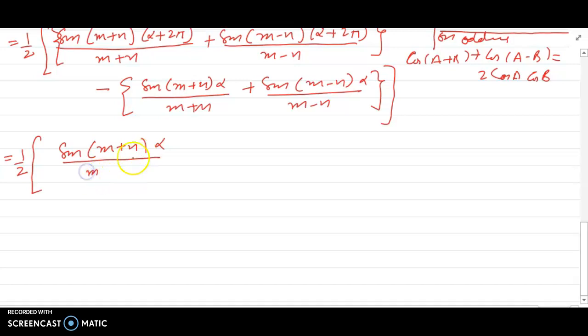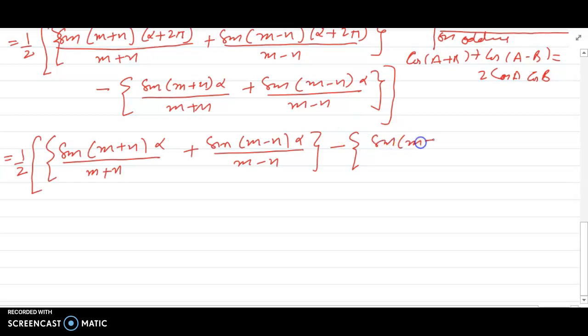Fine. This is (m plus n) times alpha divided by (m plus n), plus sine of (m minus n) times alpha divided by (m minus n). Now this minus the entire bracket: sine of (m plus n) times alpha divided by (m plus n), plus sine of (m minus n) times alpha by (m minus n).